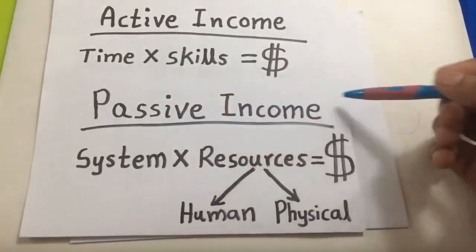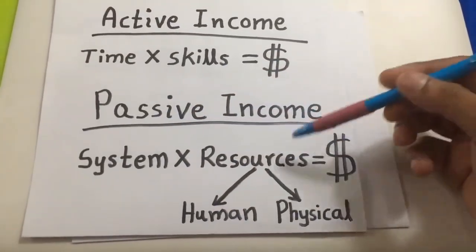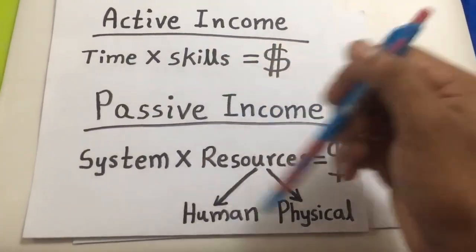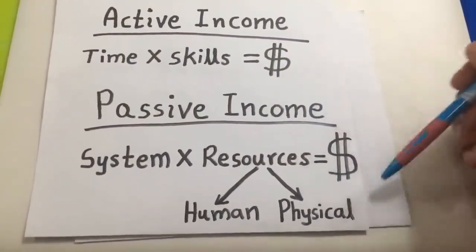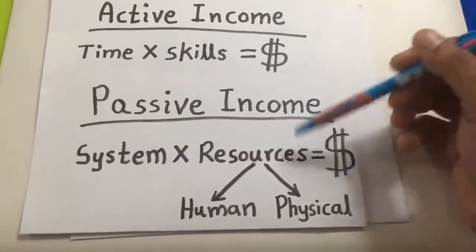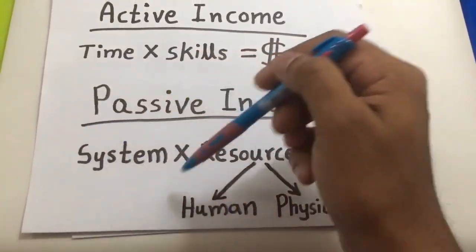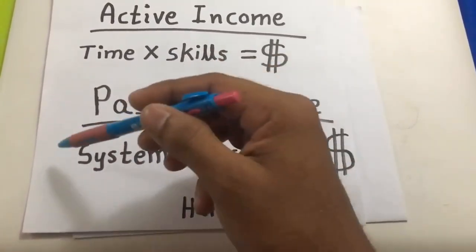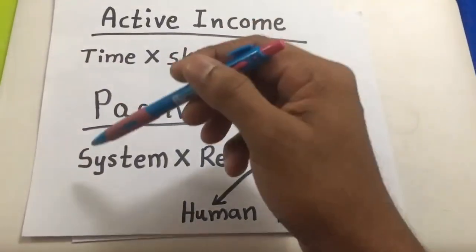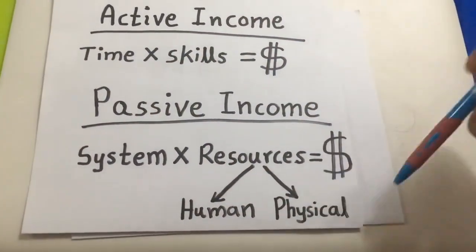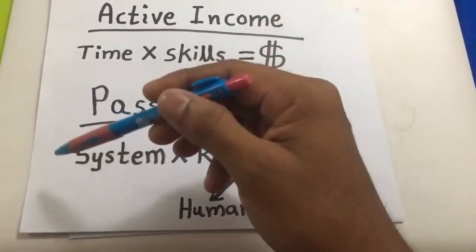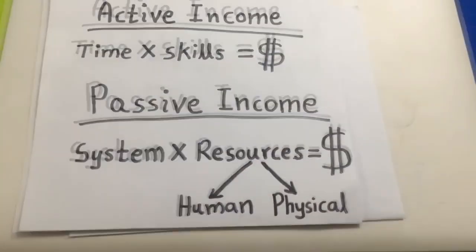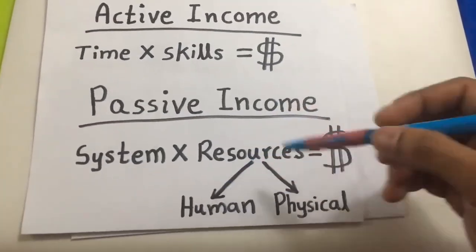So what is a passive income? A passive income is an income where you can earn a huge amount of money, on a million or maybe a billion scale, by a system working for you. There are resources working in the system, so that you are getting a huge amount of money. So this system runs whether you are there or not.